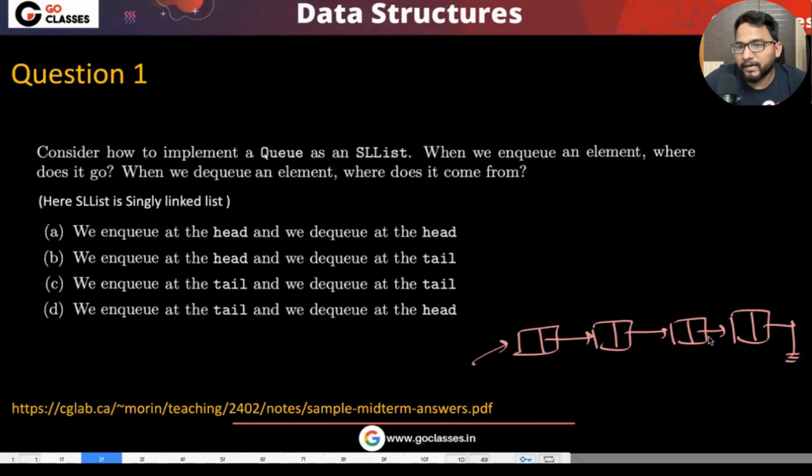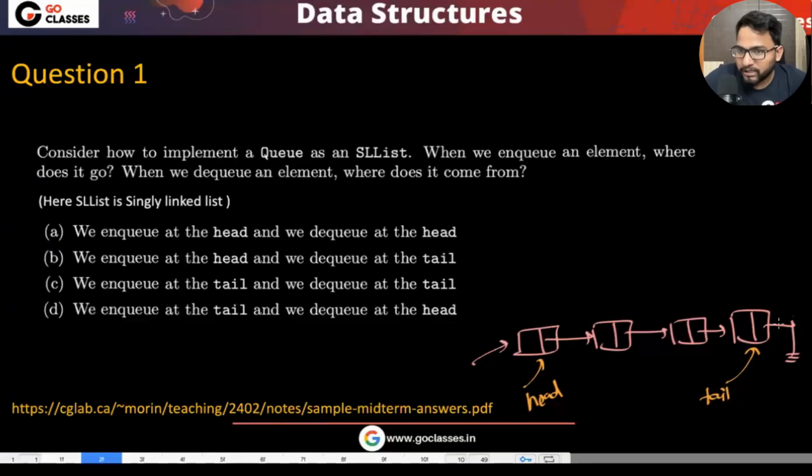Why? Because at the end, it is not easy to make it null, right? If you are deleting at the end, then how will you make this null? We have already seen this: suppose we are maintaining two pointers, one is head and one is, let's suppose, tail. Then if you delete this, you need to make this pointer null, which is not possible. That is why I don't think delete at the end is a good idea.